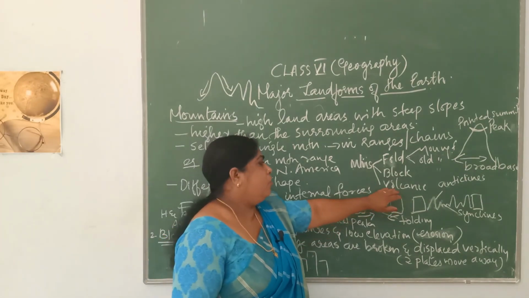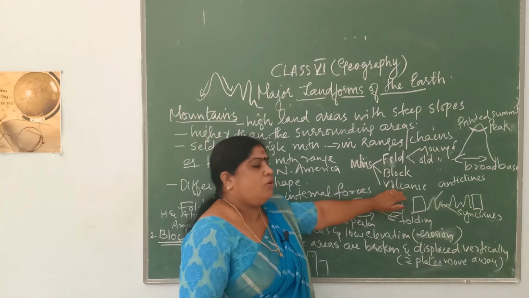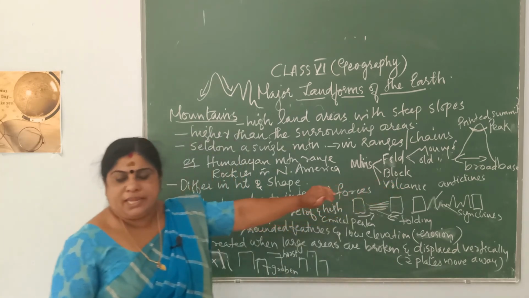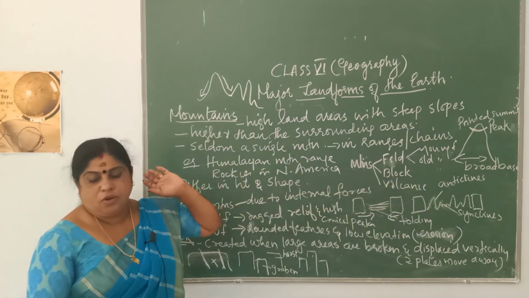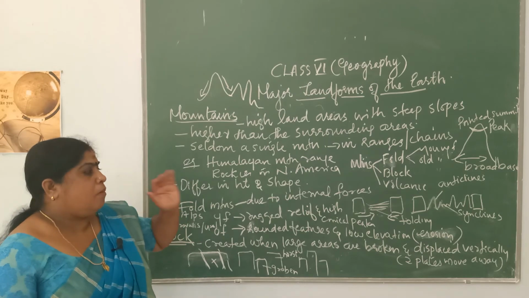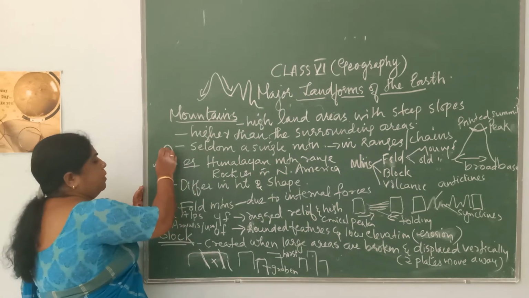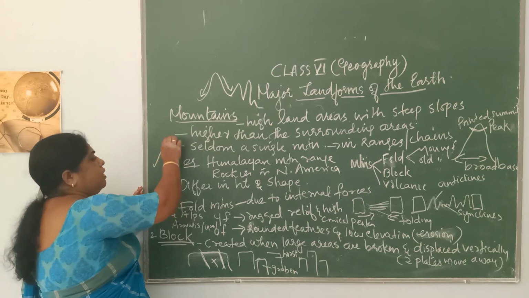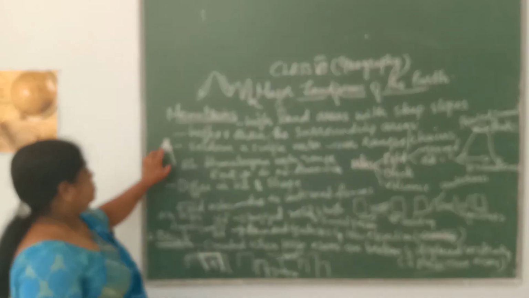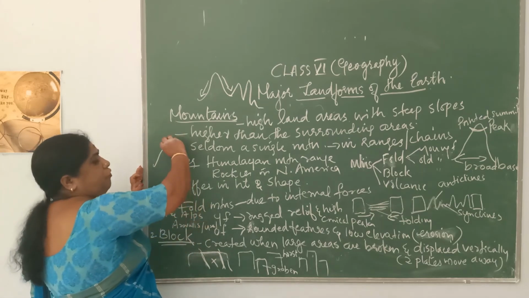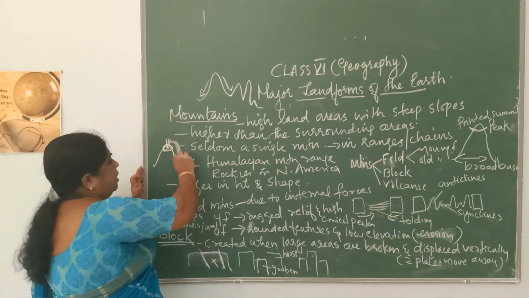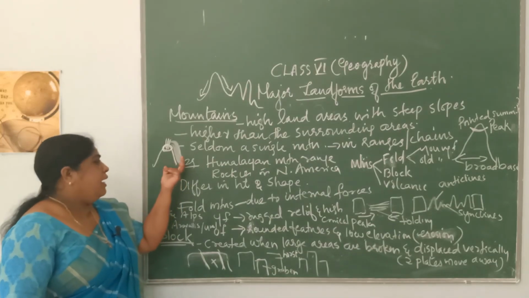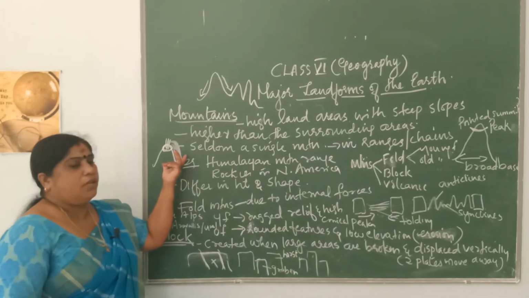Next is volcanic mountains. From the term itself you will know what a volcanic mountain is. Mountains which are formed as a result of volcanic activity are called volcanic mountains. There are mountain areas which have a large opening at the topmost portion through which molten magma comes out. After coming out from the interior, this magma gets solidified and forms a mountain-like structure which you call volcanic mountains.